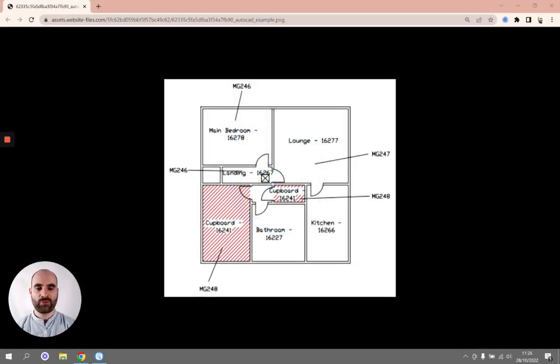So here's an example floor plan that I've just found on the web. And you can see that as well as having the room name here, we also have this identifier. Now, we actually suggest doing it the other way around with the identifier at the beginning, but it's the same thing really. So now I'm going to head over to the mobile app. I'm going to show you how you can add location numbers for your locations.